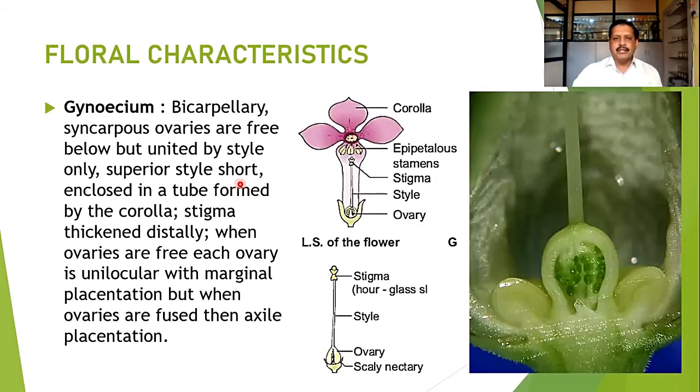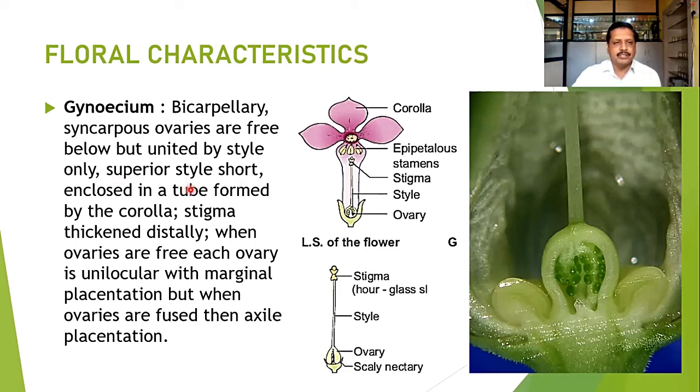When we talk about the gynoecium, it is typically a bicarpellary syncarpous ovary, and they are normally free at the lower portion, but we can find the fusion of the styles at the end, and because of that we just have seen those fruit of that. They can be discussed later on. Here you can find they are united by the styles only. Ovaries are free and superior.